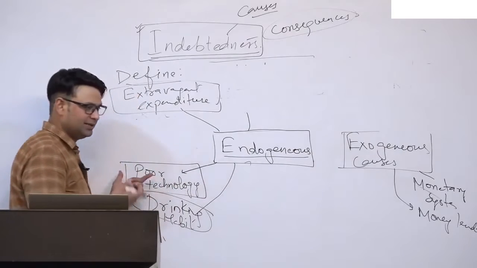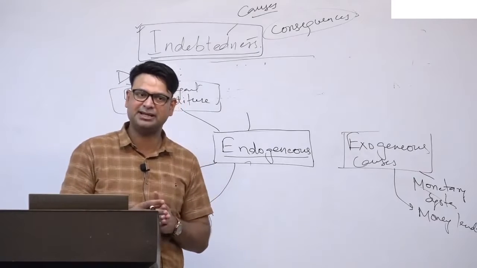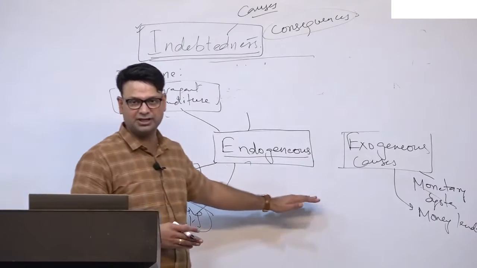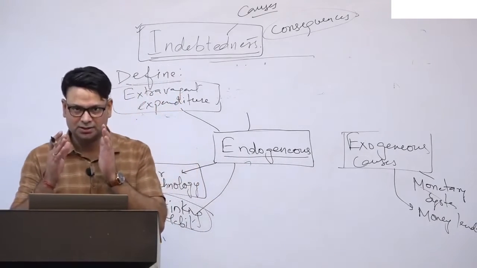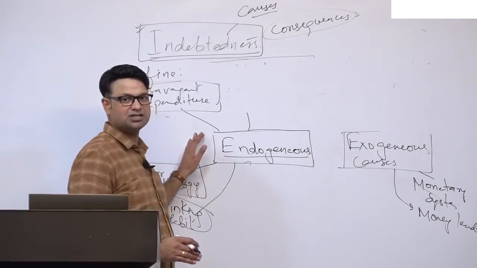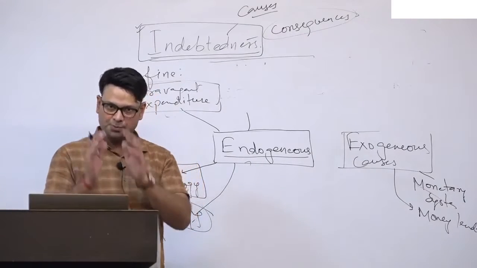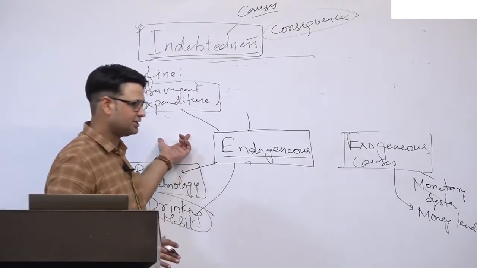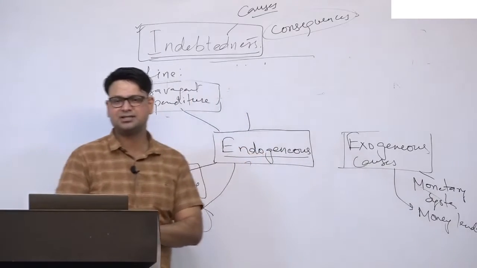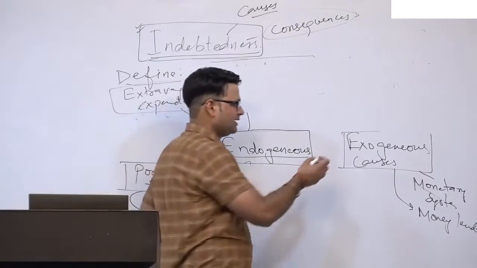We are not saying they should be deprived of their own uniqueness and religious beliefs, but at least they should have sufficient to eat, normal and decent healthcare, and access to education in their own mother tongue and their own curriculum. They should be allowed to develop along the lines of their own genius. So moneylenders, this monetary system, right, this is the exogenous cause. What else can be an exogenous cause here?